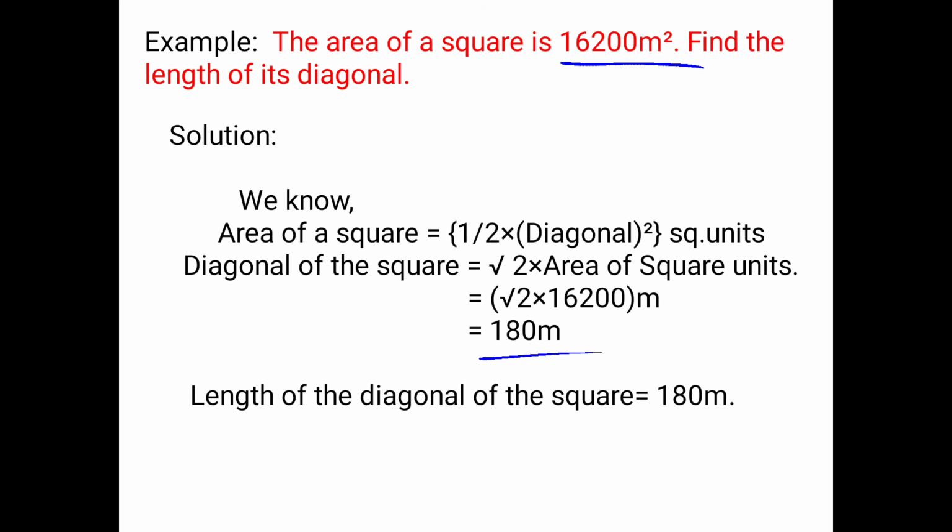Children, I hope you understood the concept of perimeter and area, as well as the formulas for the area and perimeter of the rectangle, and the area and perimeter of the square. Everything we have learnt, followed by the examples. Two examples I have added.